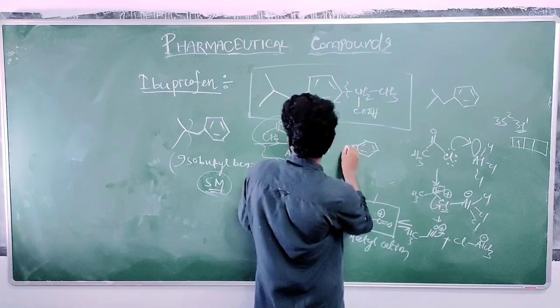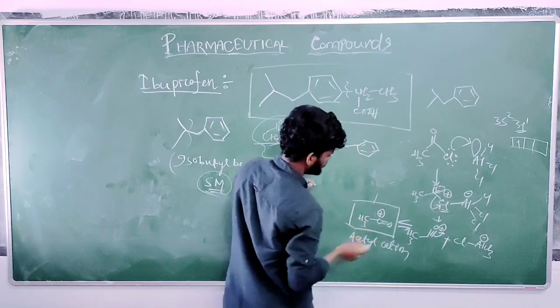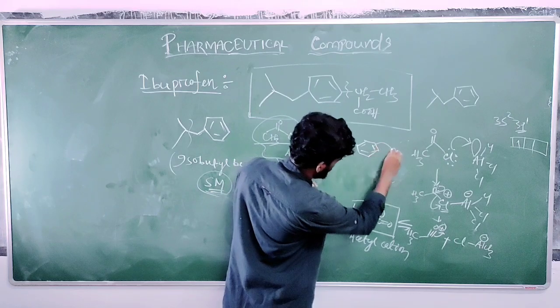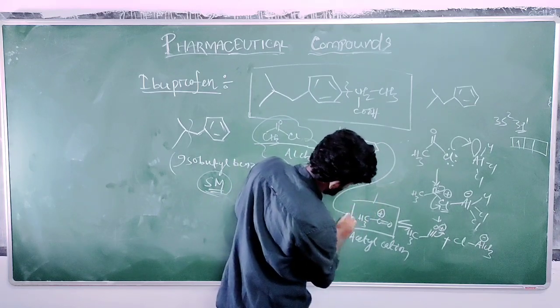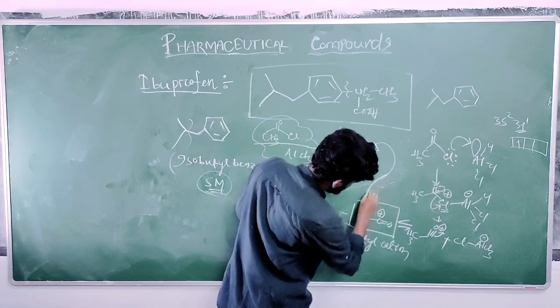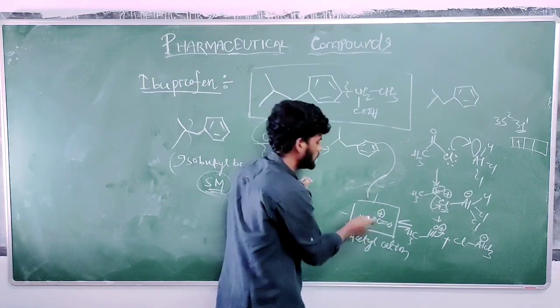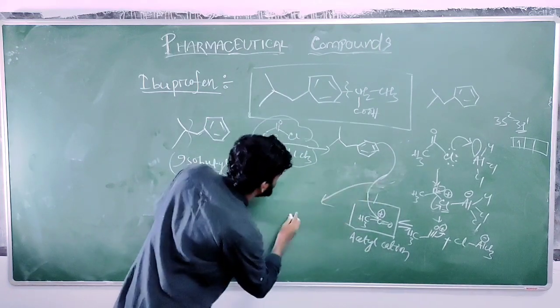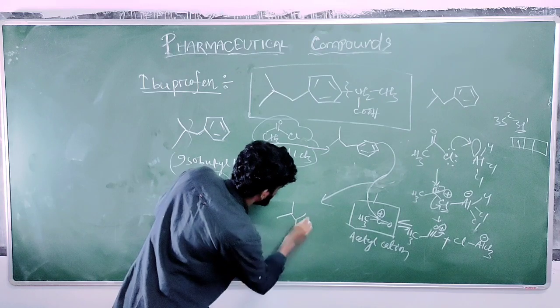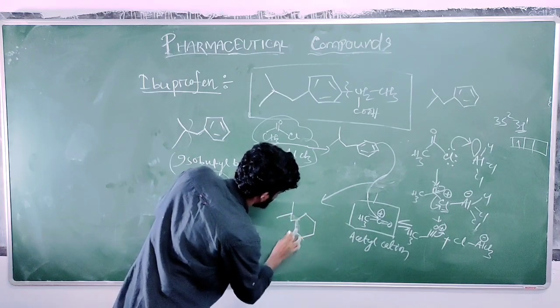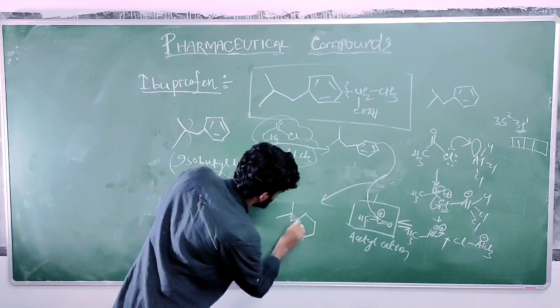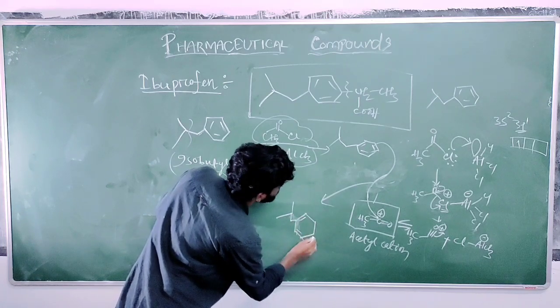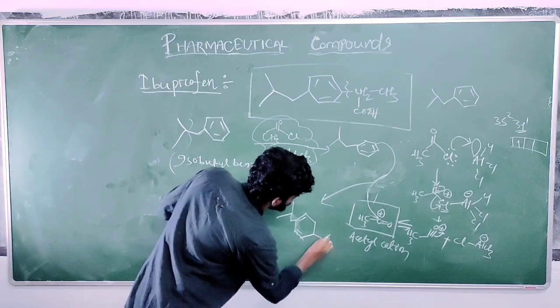Benzene ring. The rest are all. So the double bond of the benzene ring will attack the electron deficient carbon center. Then there will be formation of COCH3.